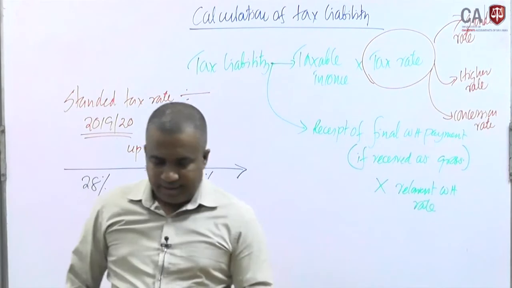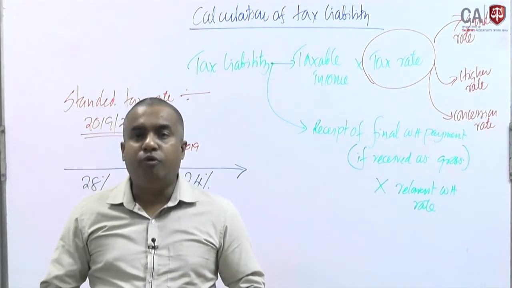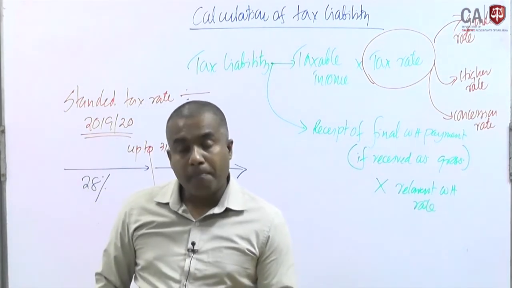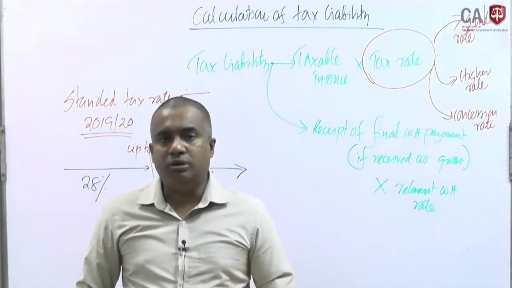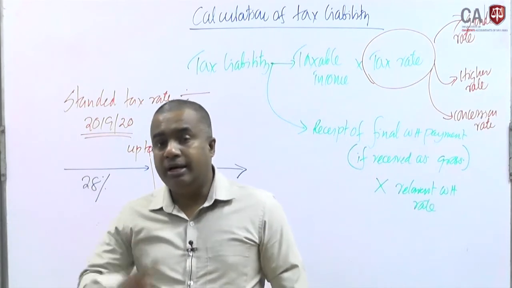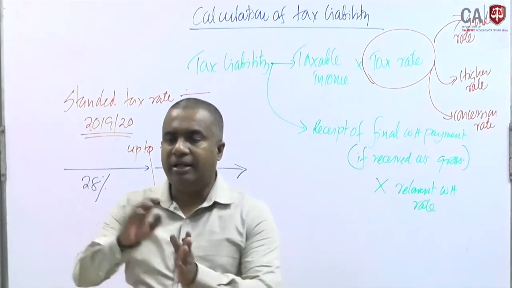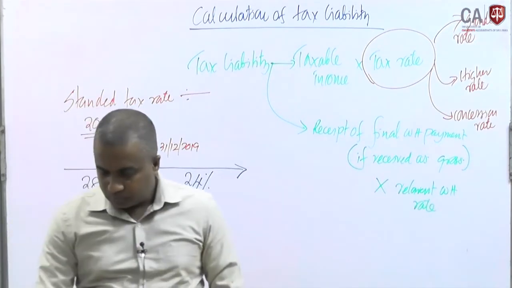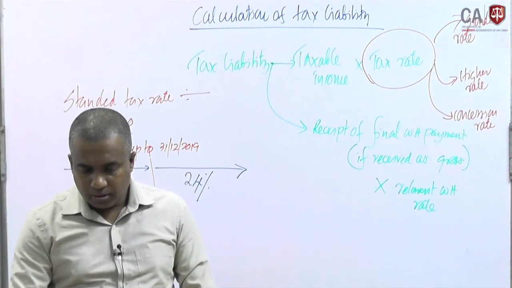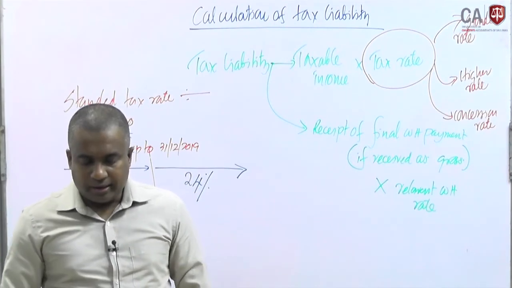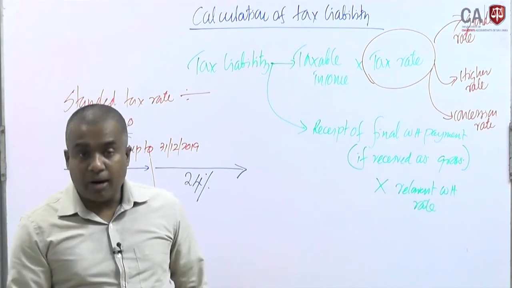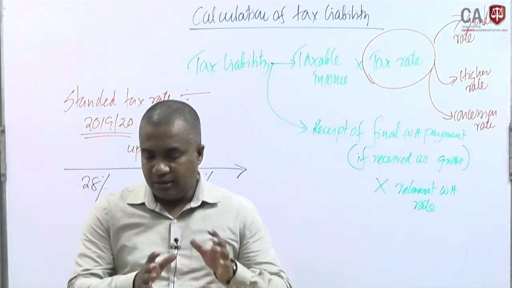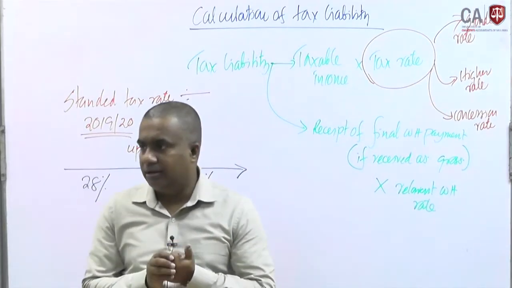Then the concession rate would apply at 14%. Up to 31st December 2019 no other concession rate is applicable, but after that a few other rates are implemented. In your study guide, 1.7 under chapter 3 is especially considered for this tax rate.